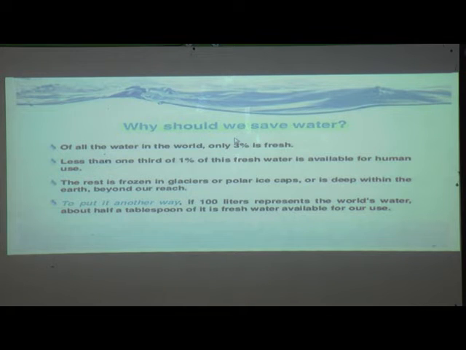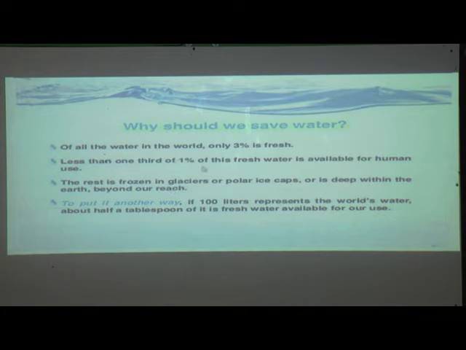So less than 1/3 of 1%, see, 1/3 of 1% means about 0.01% of this fresh water is available for human use. So humans are only using 0.01% of fresh water, and the rest is frozen.